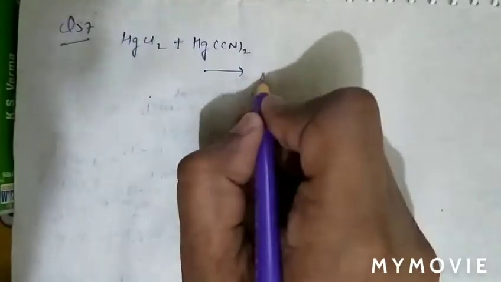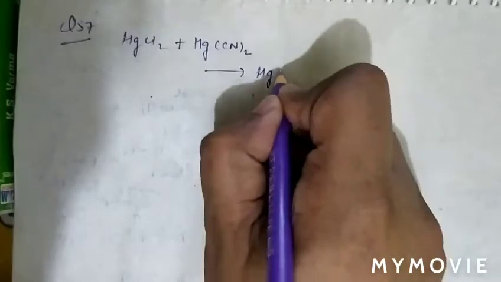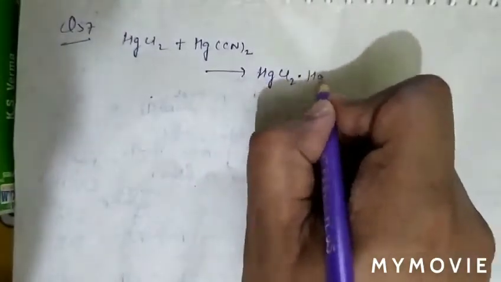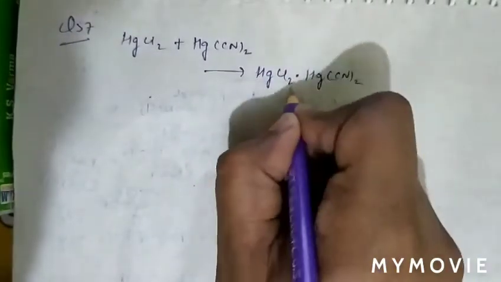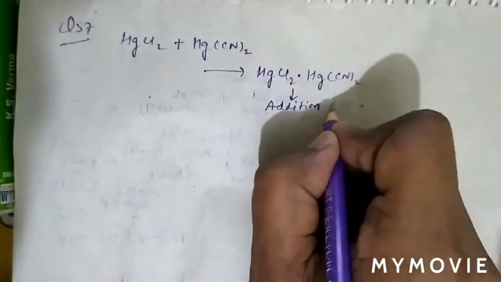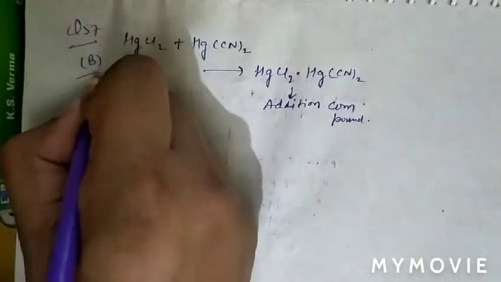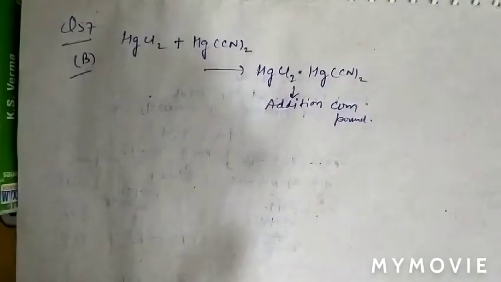As we know, this will form an addition compound, that is HgCl2·Hg(CN)2. This compound is known as the addition compound of these two compounds. So question number 57, option B is correct. Change the option, as here it is given option A, but the correct option is option B.